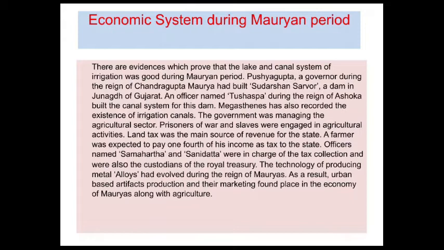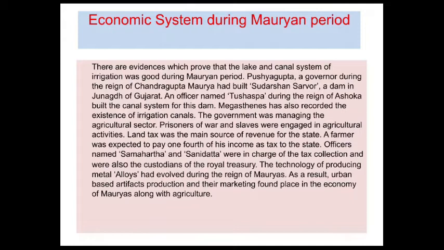Officers named Samaharta and Sannidhata were in charge of tax collection and were also the custodians of the royal treasury. So these two officers collected the taxes and submitted them to the treasury. That's their work.